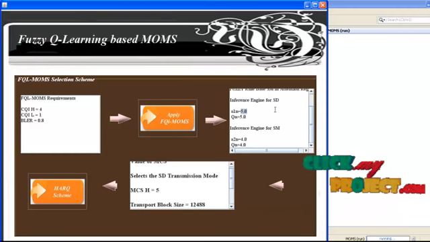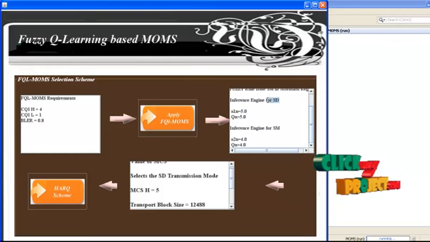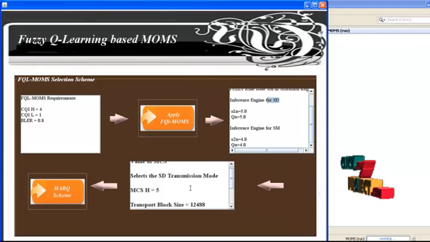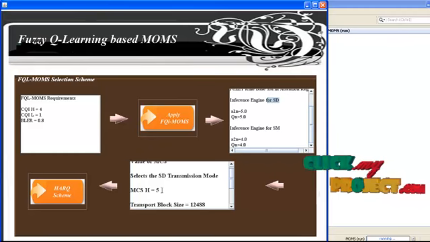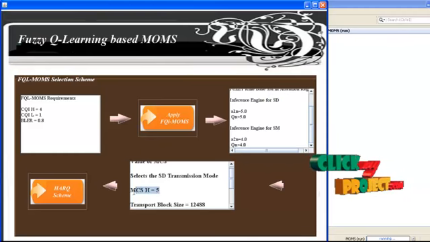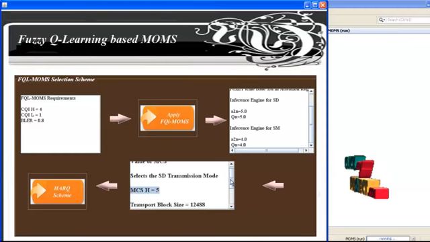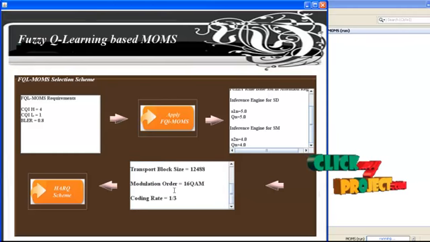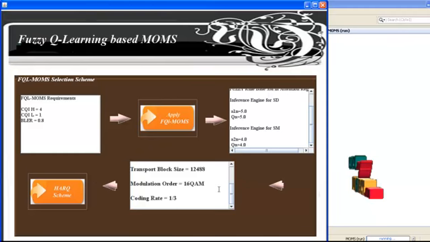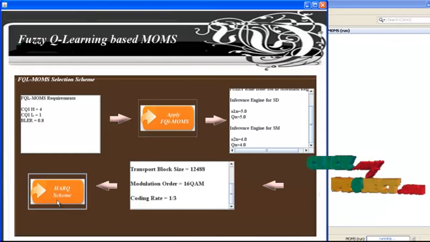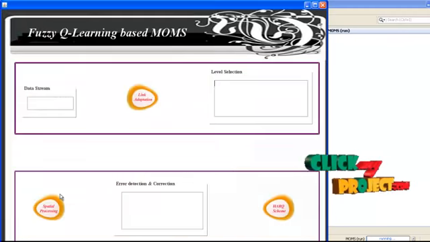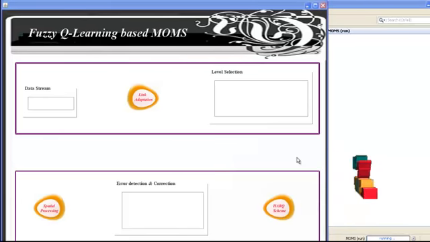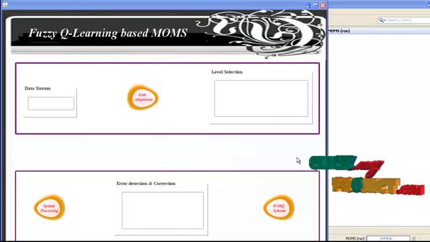The 5.0 is the SD transmission mode. So it selects only the primary data stream, that is MCS H is equal to 5. The MCS level is 5. The corresponding transport block size, modulation and coding rate are displayed. Then we click the HARQ scheme. The selection scheme sends the MCS values into link adaptation.